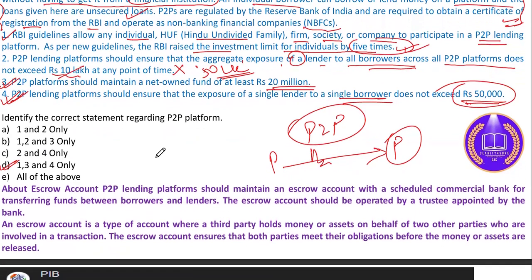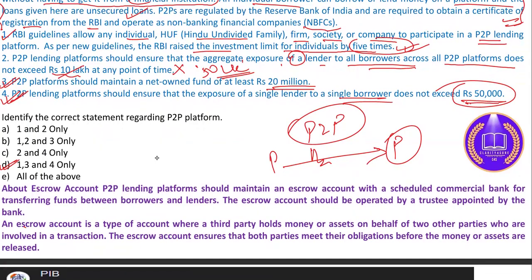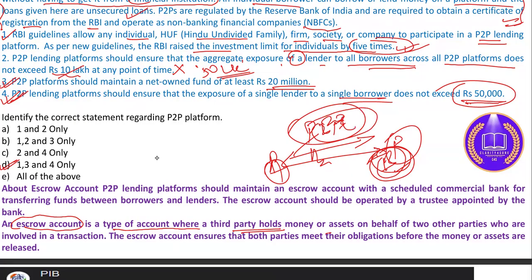And escrow account. Let's try to understand the escrow account concept here. In these transactions, an escrow account is a type of account where a third party holds your money. Suppose you are transferring the money from party A to party B. Before settling the amount, the money you have transferred goes to the escrow account, and before it is released to account B, it stays in the escrow account only.